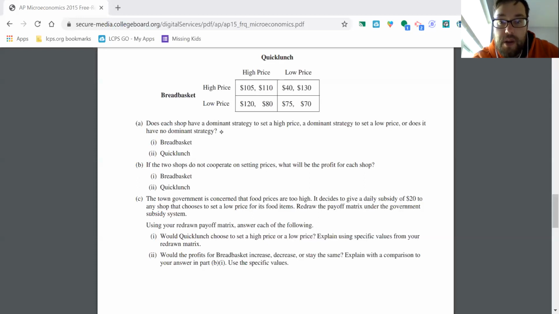Now, since they're down in this box, their profit is $95. So that is a decrease in profit for Breadbasket. And when they say use specific values, you say something like, well, the profit went from $120 to $95.